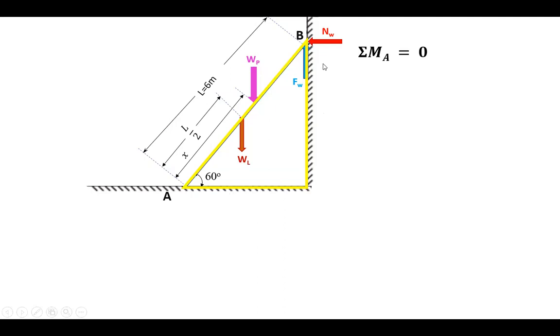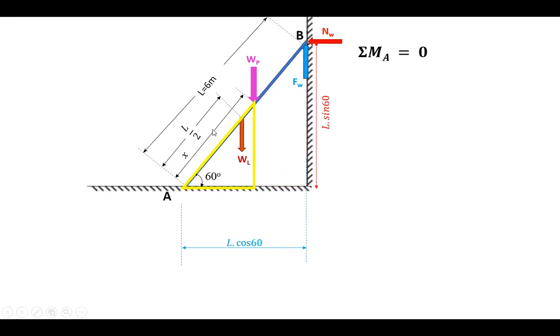We know from this triangle, because this is angle 60 degree, right? And the total length is 6 meters. Therefore, this one will be the opposite side in this triangle. So if you have adjacent side, the opposite side will become L sine 60, and adjacent side will become L cos 60.